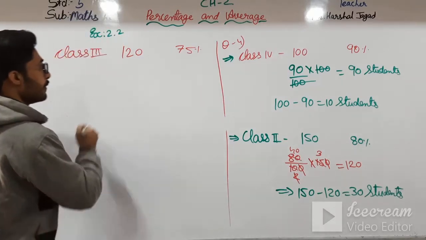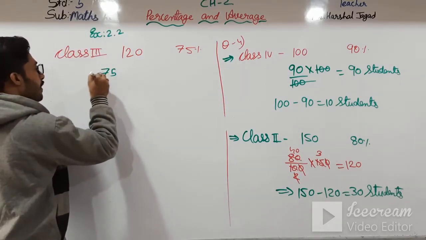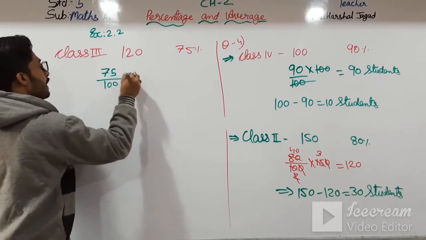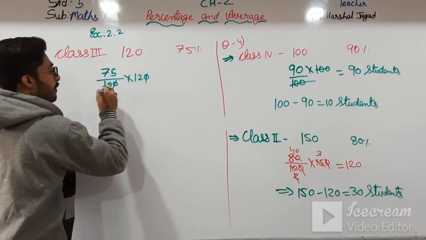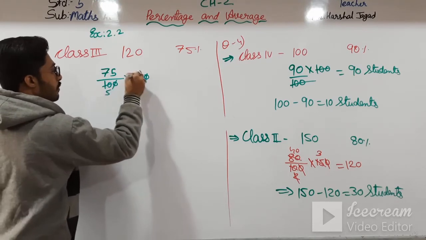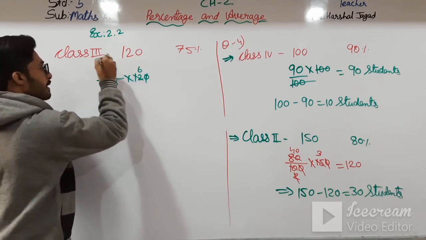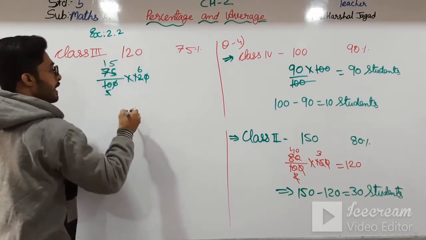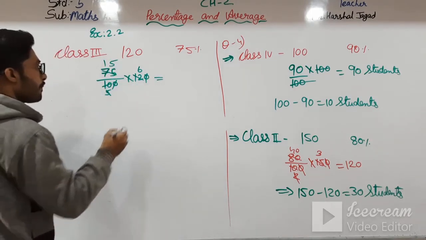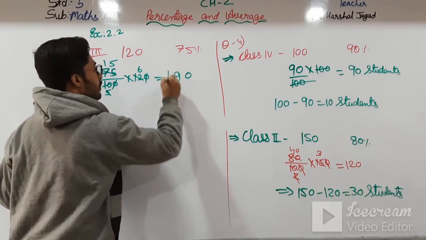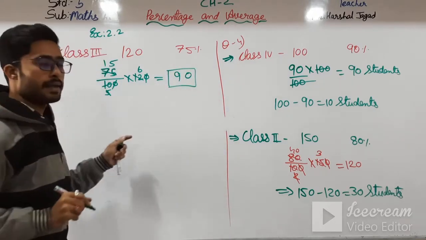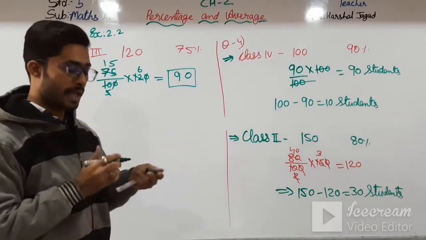So what we will do is 75 upon 100 into 120. So 0 0 cut, 2 5s are 10, 2 6s are 12, 5 1s are 5, 5 5s are 25. So here 6 5s are 30, 6 1s are 6 plus 3 is 9. So 90 students have participated in sports activity.